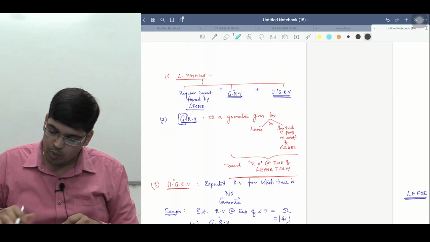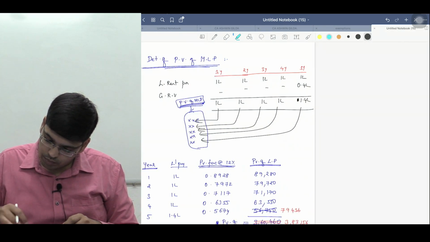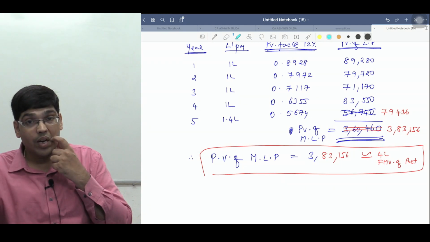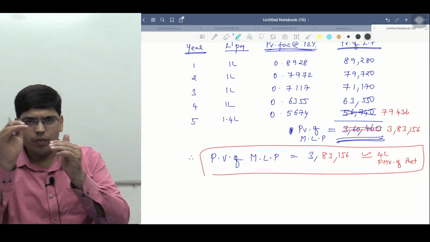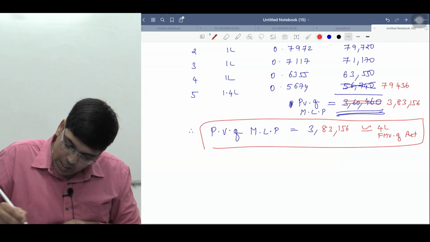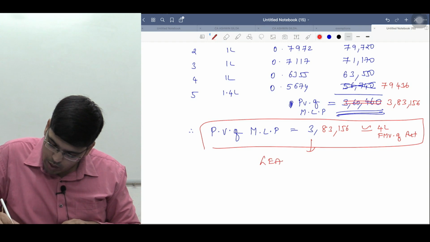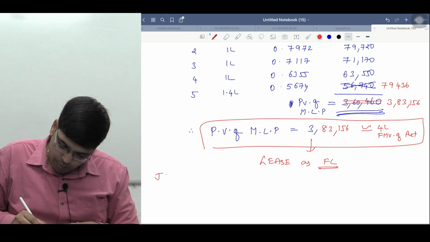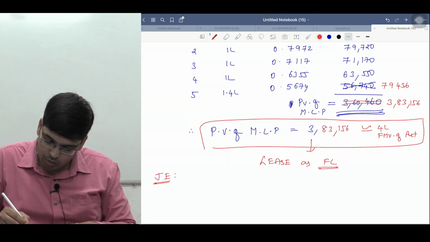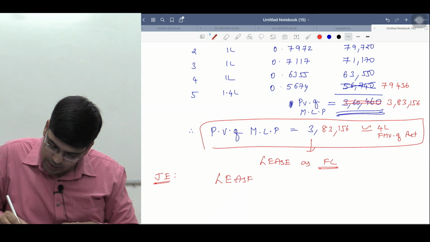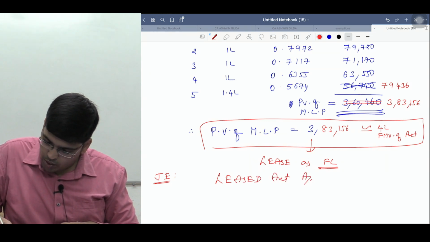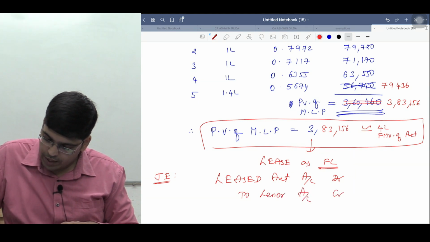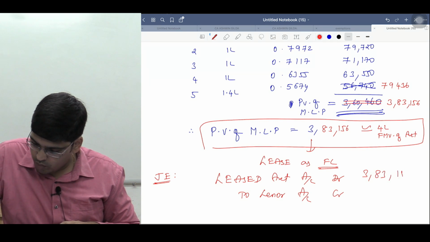So if you observe in this example, the present value of MLP is how much, sir? 3,83,156. And the fair market value of the asset is how much, sir? 4 lakhs. Is it very near or not? Yes, sir. Thereby the lease can be classified as a finance lease, and thereby the journal entry in the books of the lessee would be nothing but what, sir? Leased asset account debit, to Lessor account credit, how much? 3,83,156.